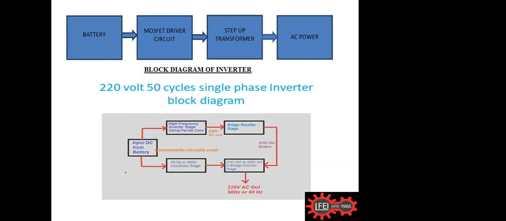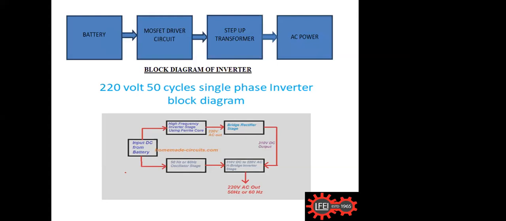See this, it is the battery. You can see on the left side of the block, it has two branches. One is connected to an oscillator stage. From the battery we have a circuit running an oscillator, and that oscillator runs according to our requirement. In India we use 50 cycles, or if it's somewhere in the US or elsewhere, they use 60 hertz. So according to that, we make an oscillator according to our requirement.